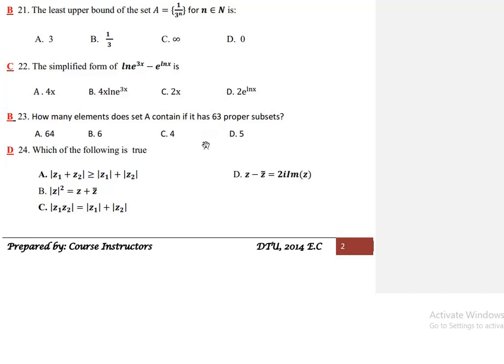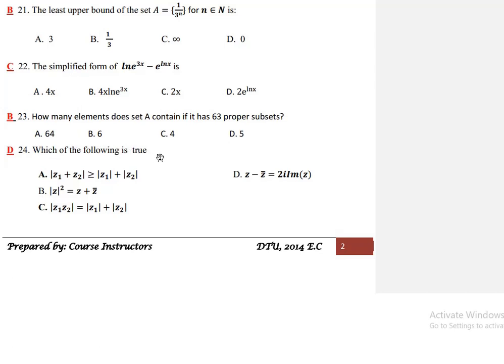So 2 to the power of n minus 1 is equal to 63. Rearranging, 2 to the power of n is equal to 63 plus 1, which is 64. So 2 to the power of n is equal to 2 to the power of 6, then n is equal to 6. Our answer is B.